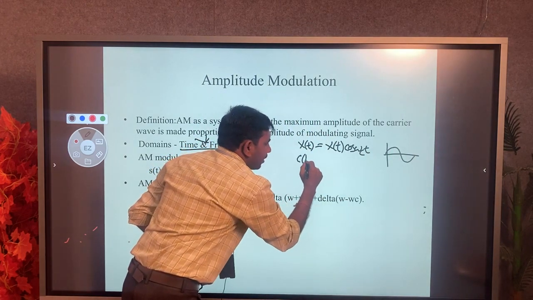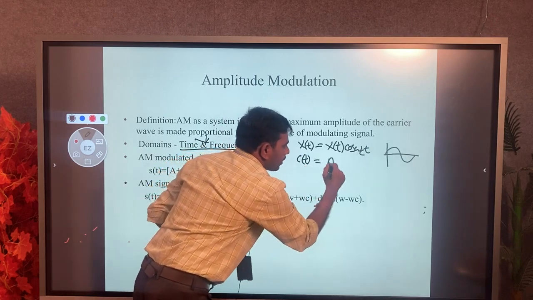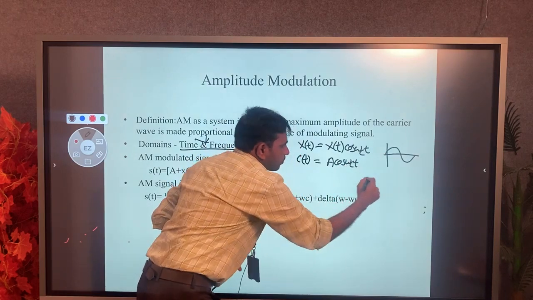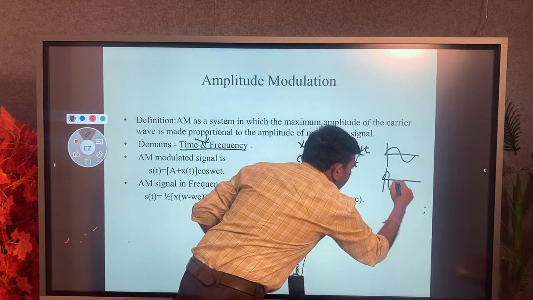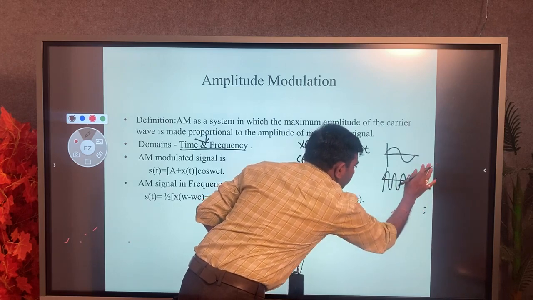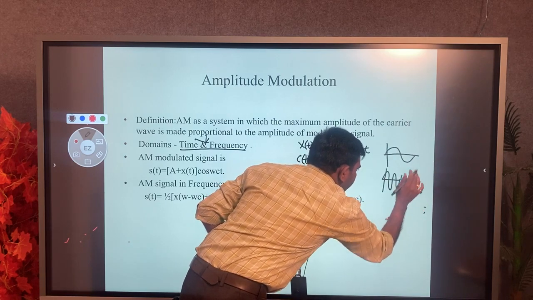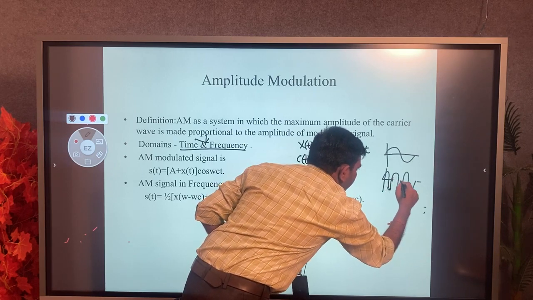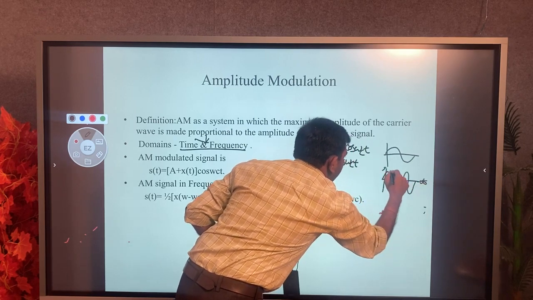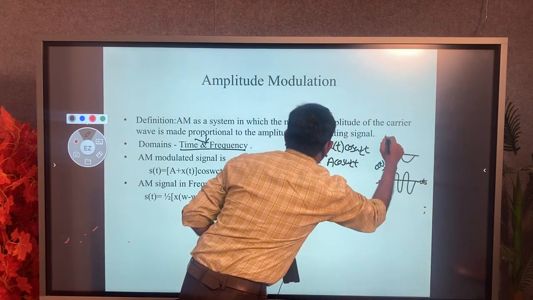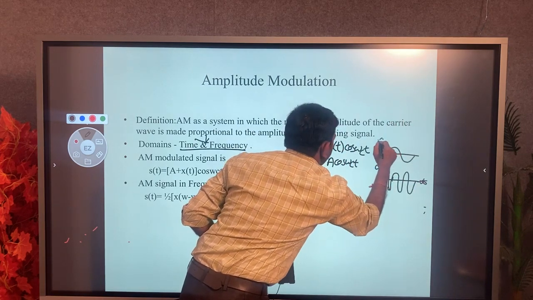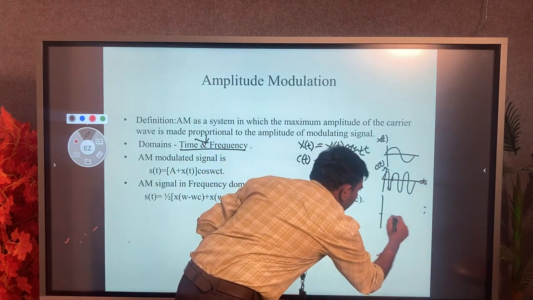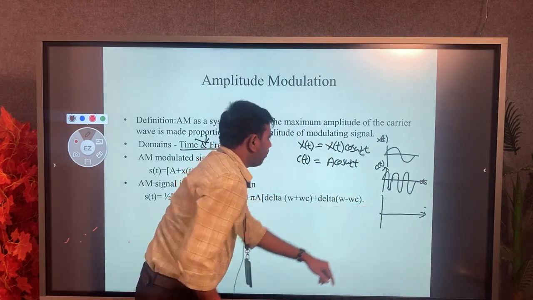Now the carrier signal C of t, which has some amplitude, we represent as A cos omega ct. Now here we see the final AM modulated signal.